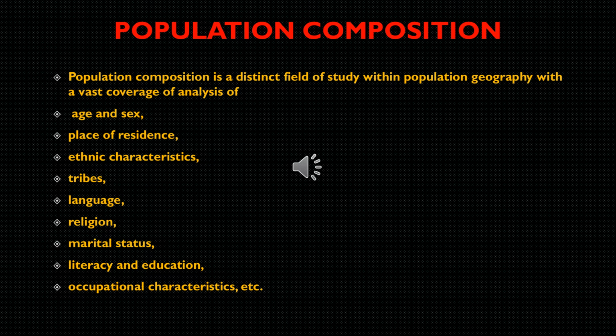Now let us see what are the components or the concepts we are going to study in the population composition lesson. Population composition is a distinct field of study within population geography with a vast coverage of analysis of age and sex, place of residence, ethnic characteristics, tribes, language, religion, marital status, literacy and education, occupational characteristics, etc.